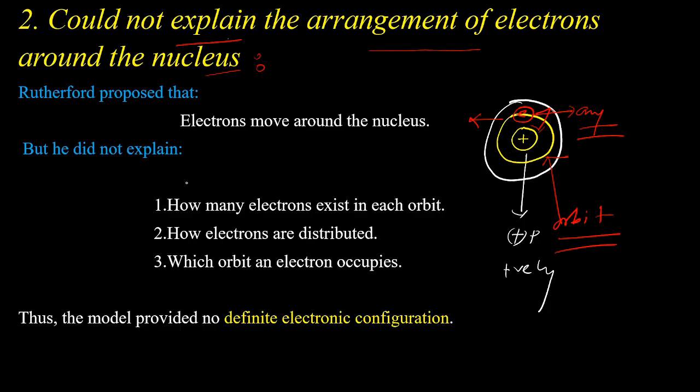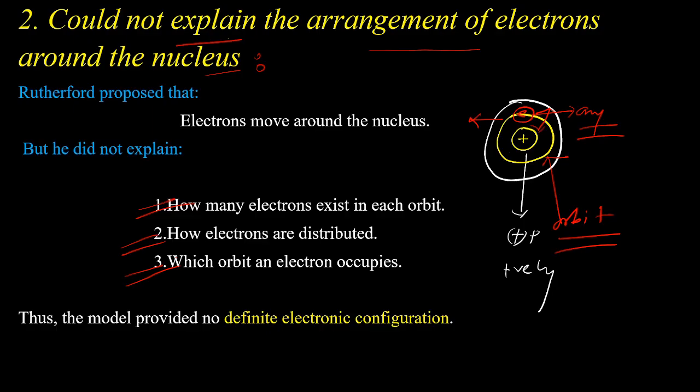So Rutherford's atomic model cannot explain how many electrons exist in each orbit, how electrons are distributed, or which orbit an electron occupies. That means it is totally silent about the specifications of the circular paths or about the energy of the electron.